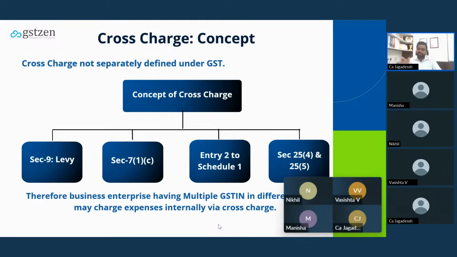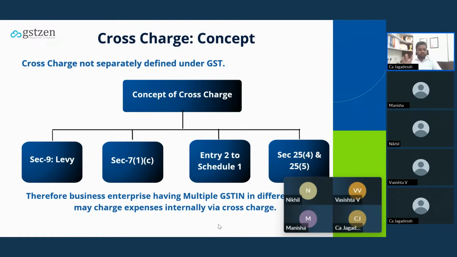That means even without consideration, if there is any transfer of goods or provision of services between these two distinct persons, it will be treated as a supply. Because of this condition, any transaction between distinct persons is treated as a supply, and GST is charged on that. This is the concept of cross charge.